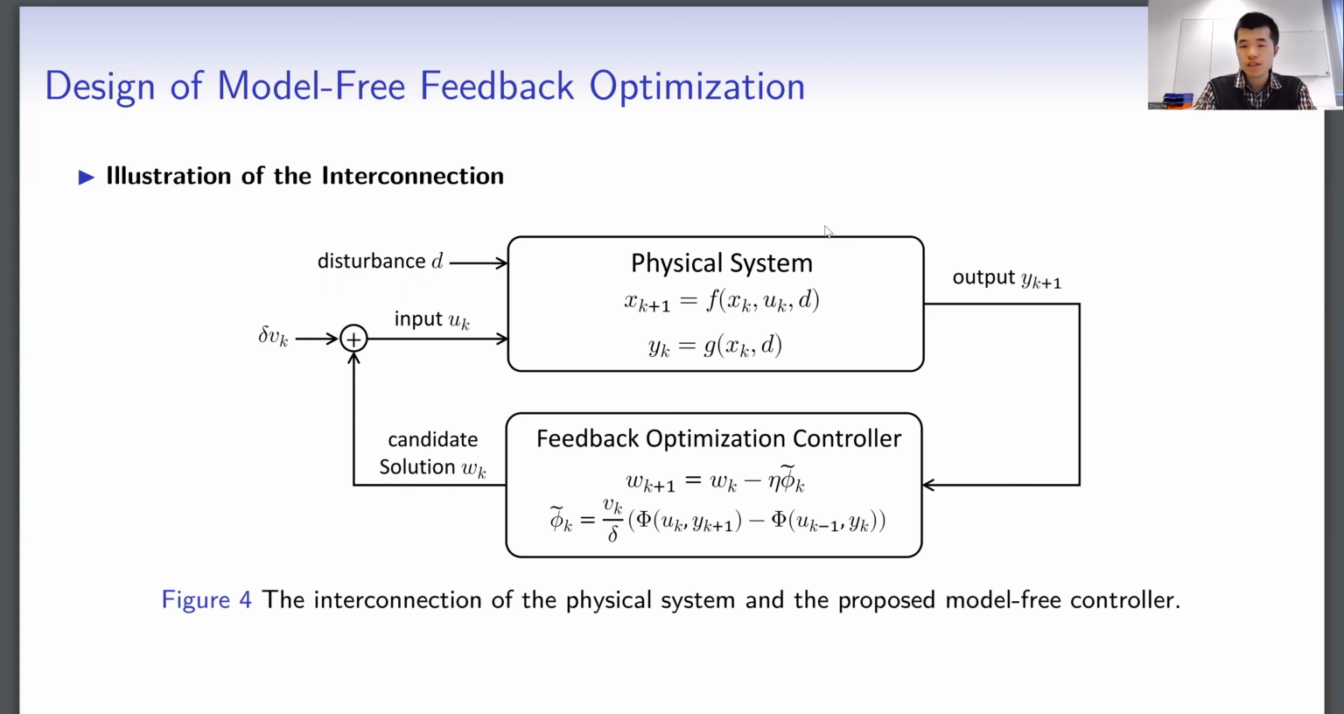Once we construct such a stochastic gradient estimate, we do a gradient descent-based update to calculate a new candidate solution. We then perturb it by exploration noises, delta v_k, where delta is the smoothing radius, and we obtain a new input and feed it into the plant. Such a closed loop will be run for several times to drive the physical plant to an efficient operating point.